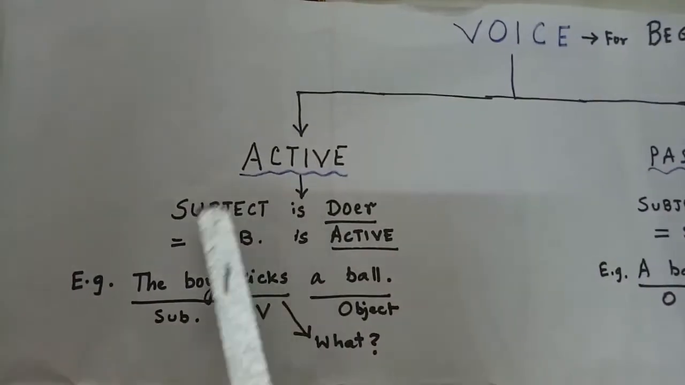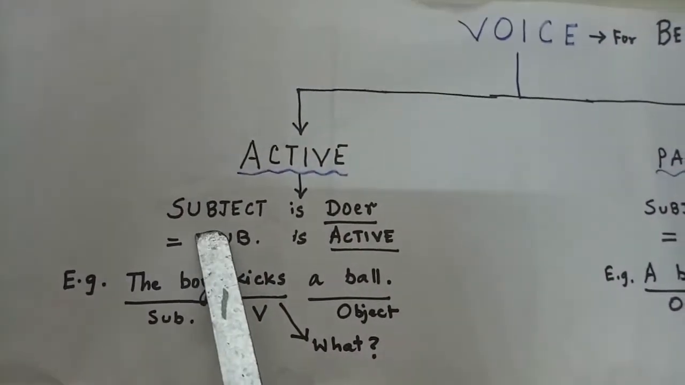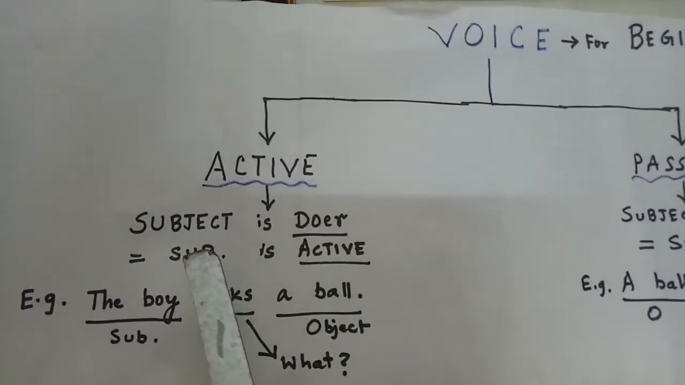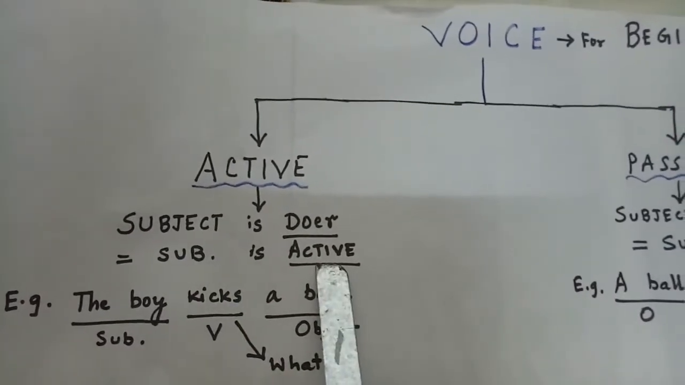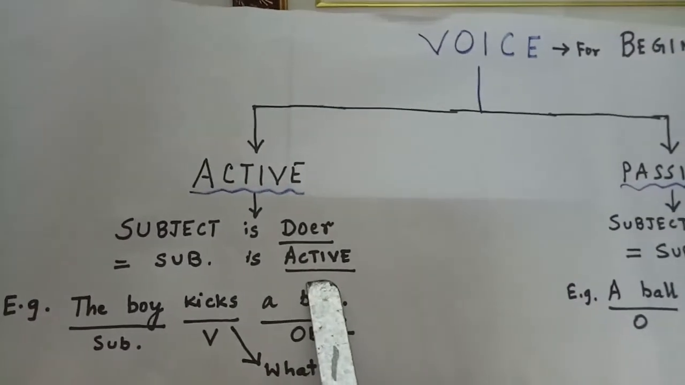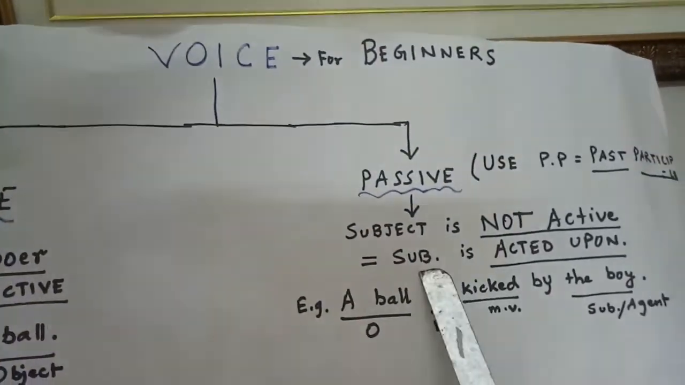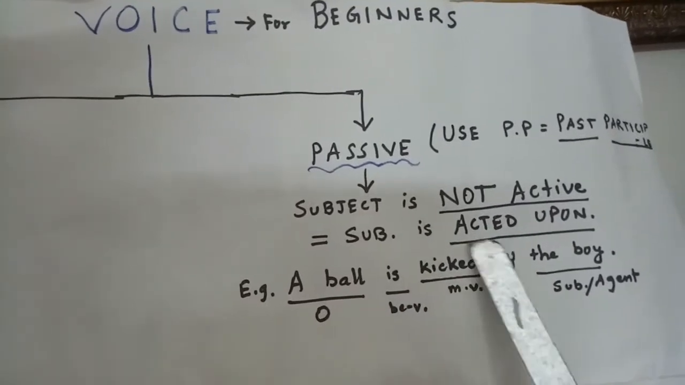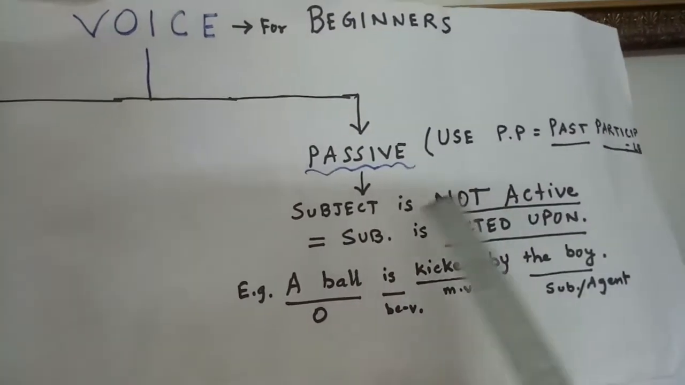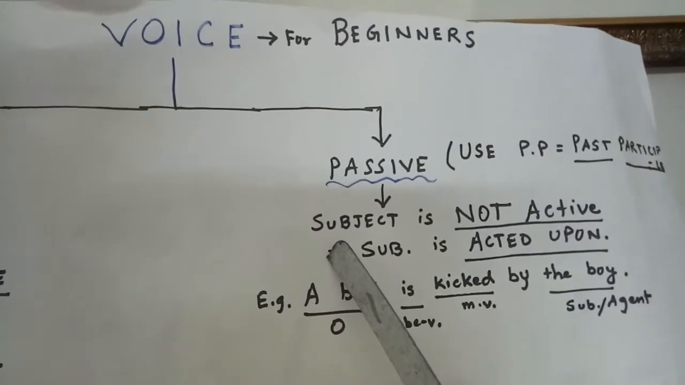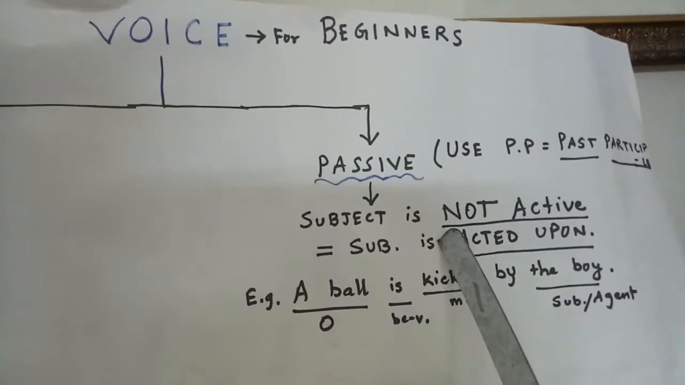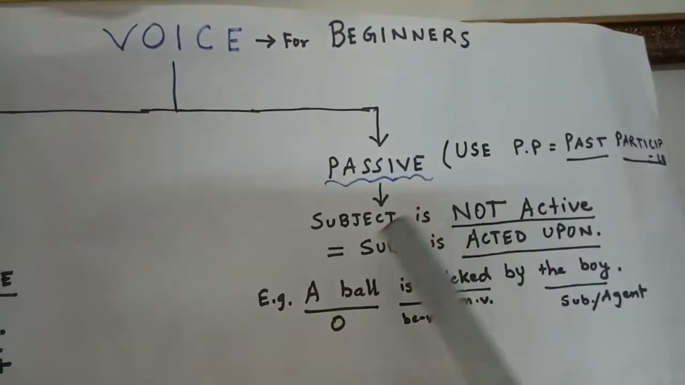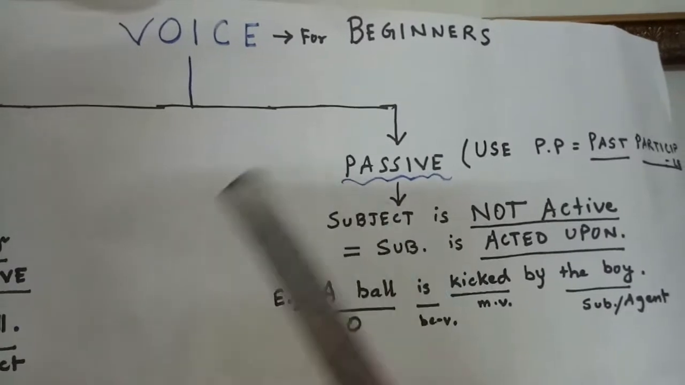In an active voice, the subject himself or herself is the doer. The subject himself does an action. So you can say that the subject is in active voice. The subject plays an active role. Passive, meaning the subject is not active. The subject is rather acted upon. It seems that the subject is not doing the action himself or herself. It is as if the action is acted upon the subject.